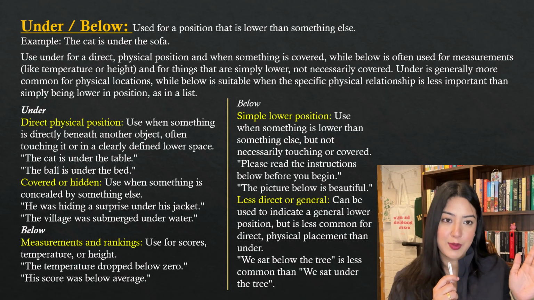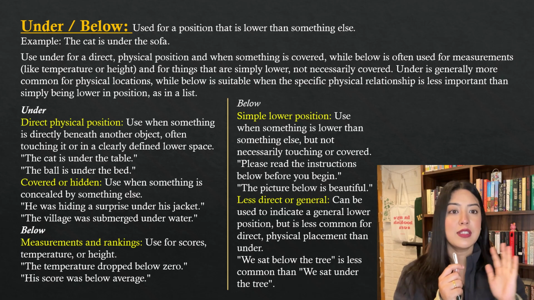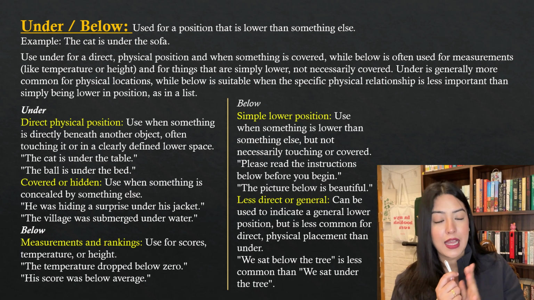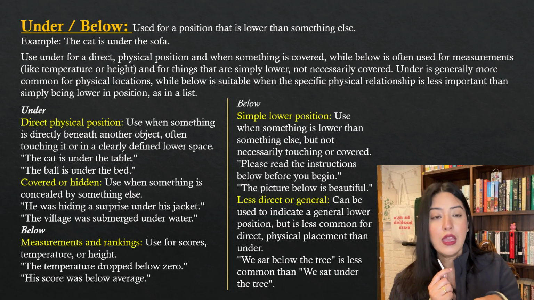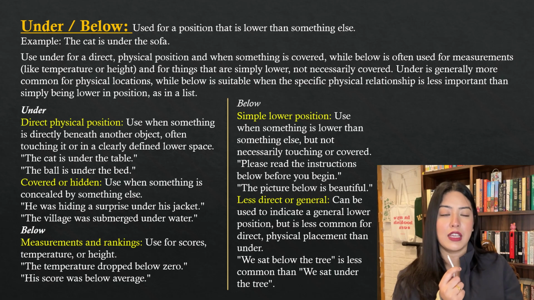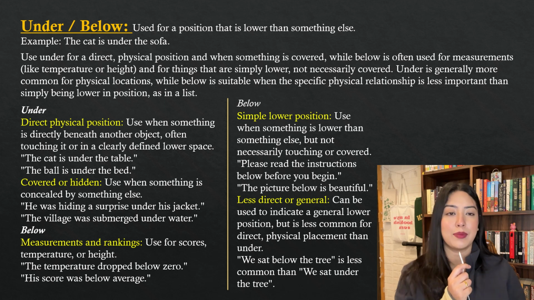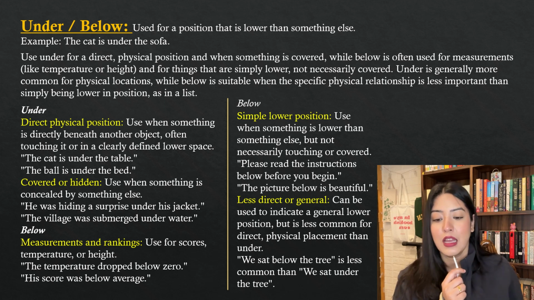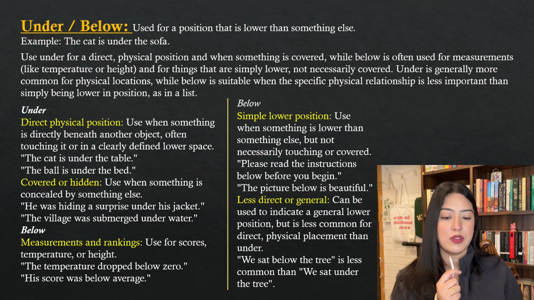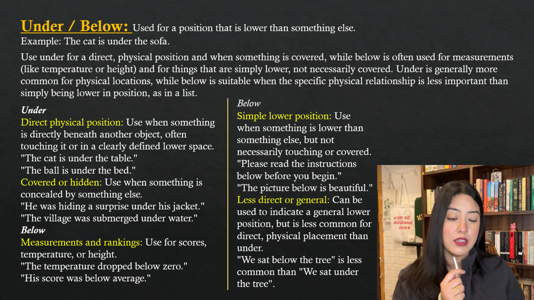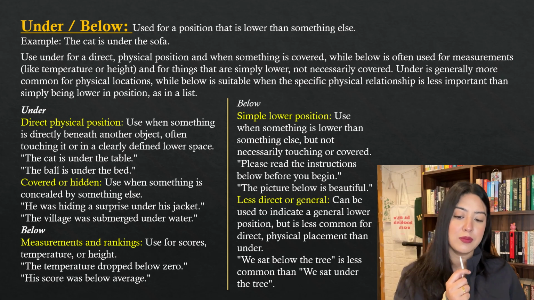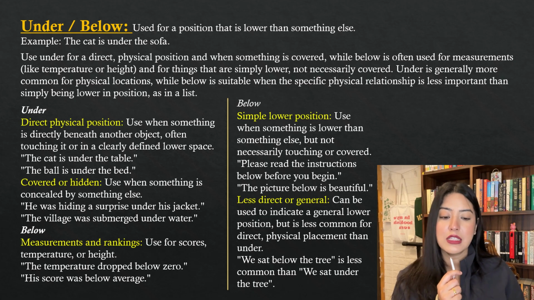But there are differences between the two, when to use under and when to use below. This is also a preposition of place. Under tells us the location of a thing, and below also tells us the position of a thing. So under and below are used for a position that is lower than something else. Use under for a direct physical position when something is covered, while below is often used for measurements like temperature or height, and for things that are simply lower, not necessarily covered.